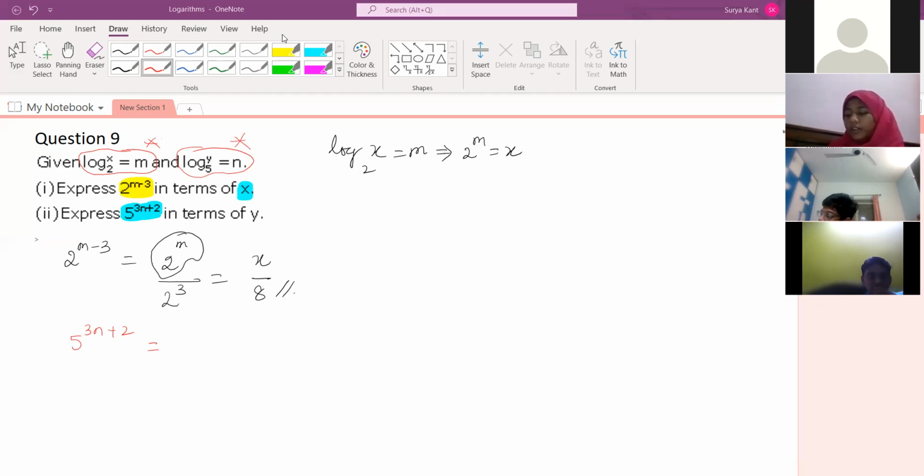Is it y cube into 25? Y cube into 25. Okay. Anybody else? Okay, let me check. Let them do it also. Sai Ritvik and Satvik, just tell me the answer for this. Doing it, sir.